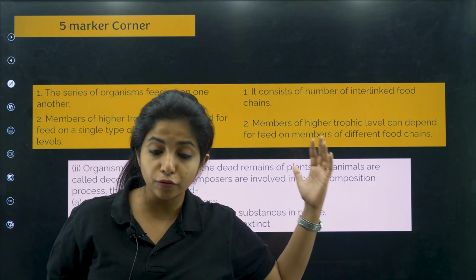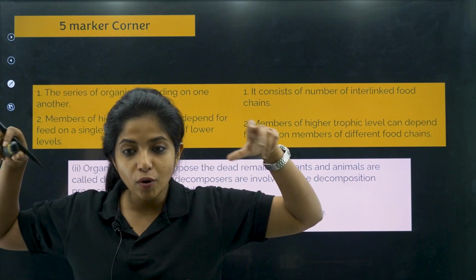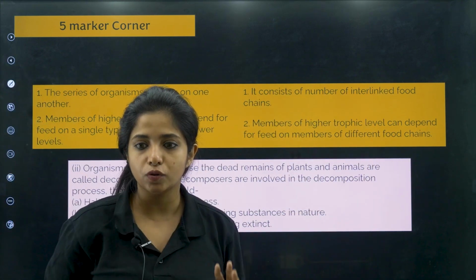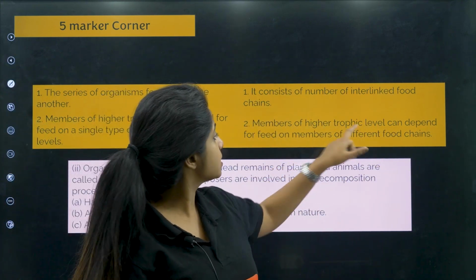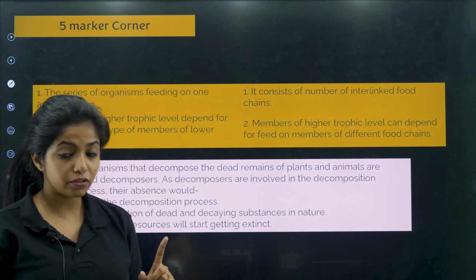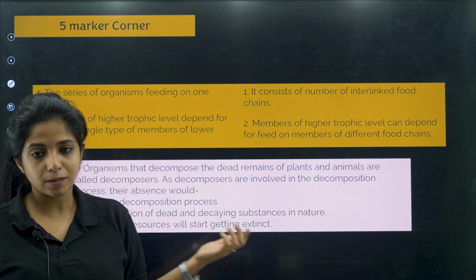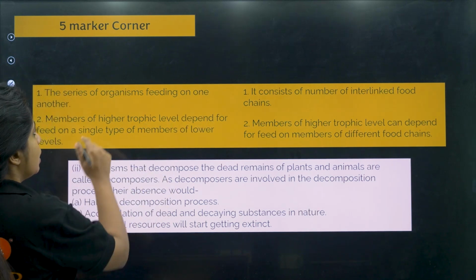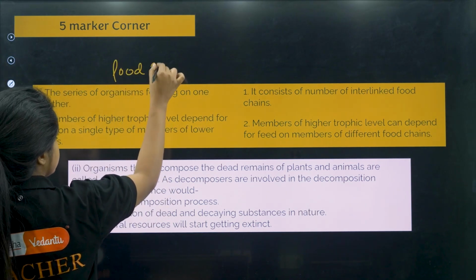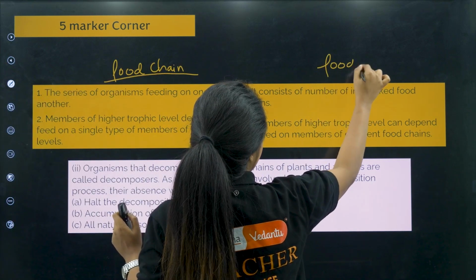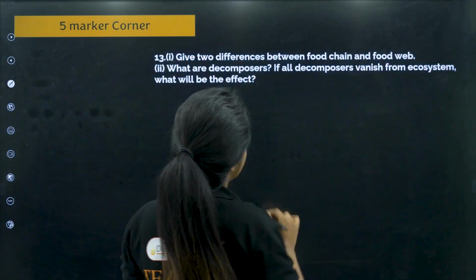But when you talk about food web, do you think frog depends on only grasshoppers? No, it will be depending on other insects also. So members of higher trophic levels can depend or feed on members of a different food chain. So it is not restricted to one food chain, basically different organisms are there. So these are the two differences that you can write for food chain and food web.